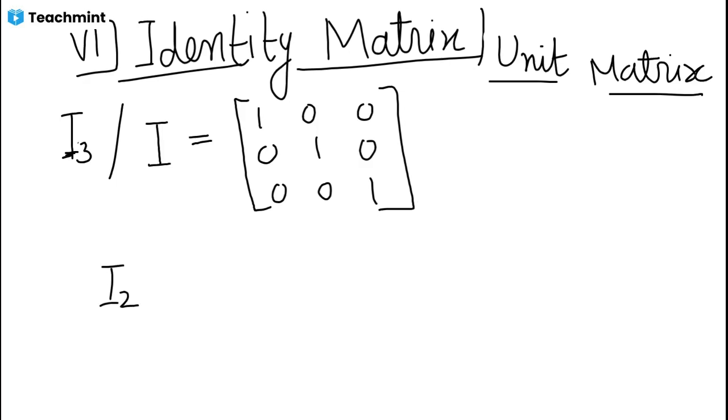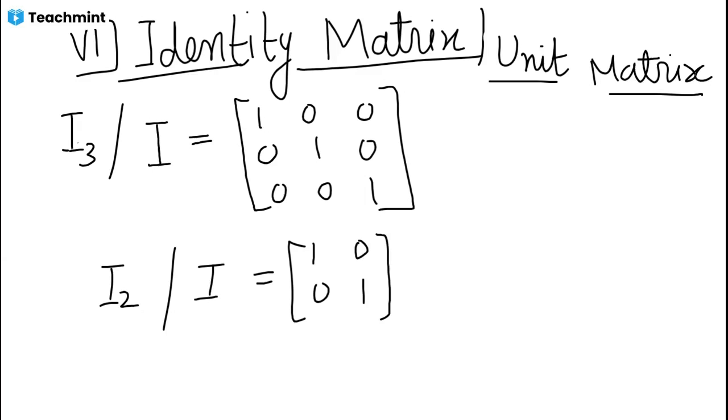So this means identity matrix or unit matrix of 3 by 3 order, and this means of 2 by 2 order. Or usually we use the symbol I only. 1 0 0 1. Got it? Yes.